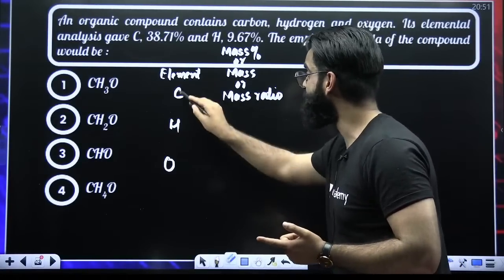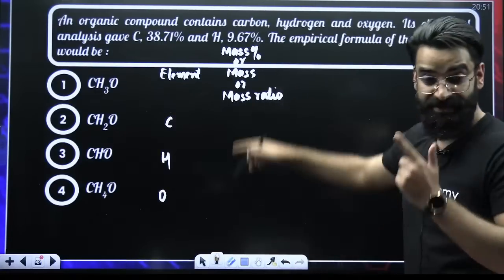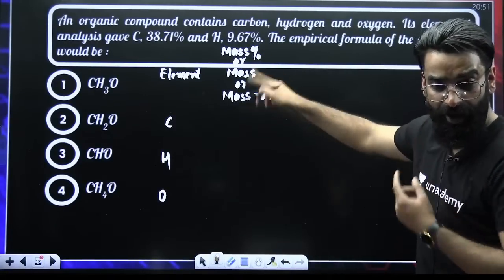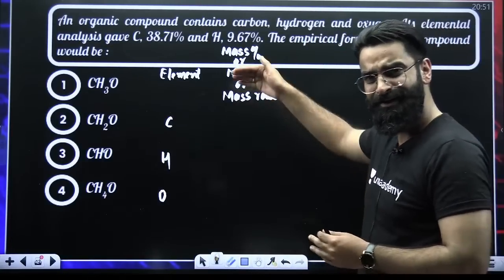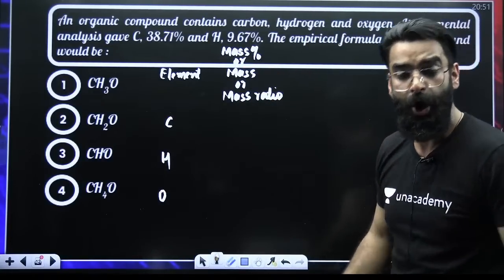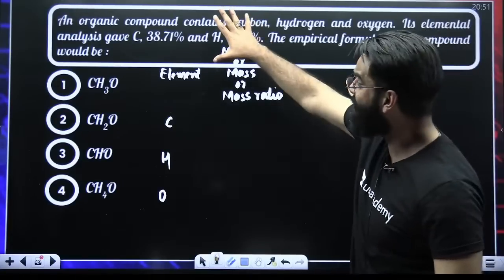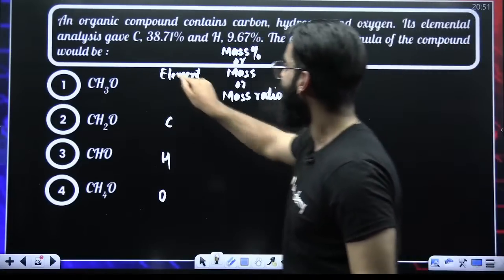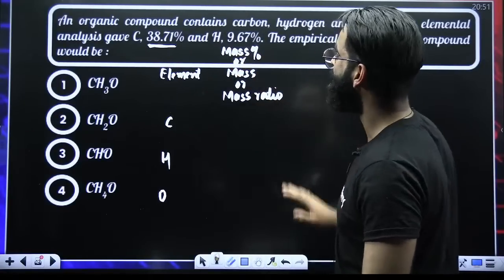Out of these three things, one thing can be given. Now, my dear students, in this particular question, what am I given? I'm given the mass percentage of these elements.